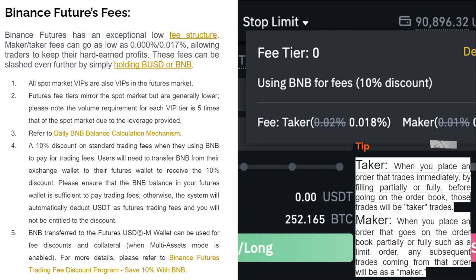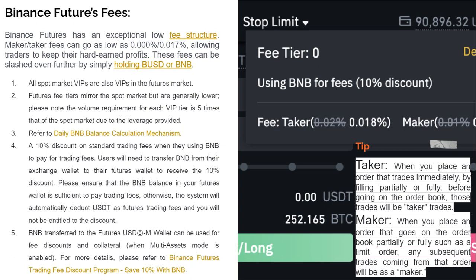Also, the BNB transfer to the futures USD margin wallet can be used for fee discounts and collateral when multi-asset mode is enabled. For more details, please refer to the Binance Futures Trading Discount Program. We will be leaving the link in the description of this video for you to get an overview.